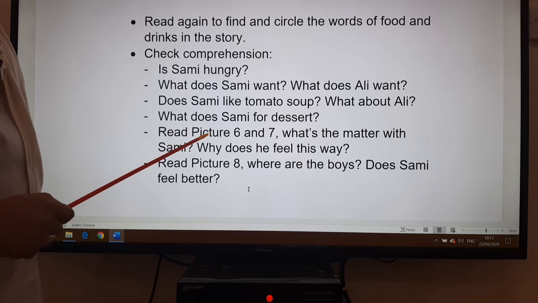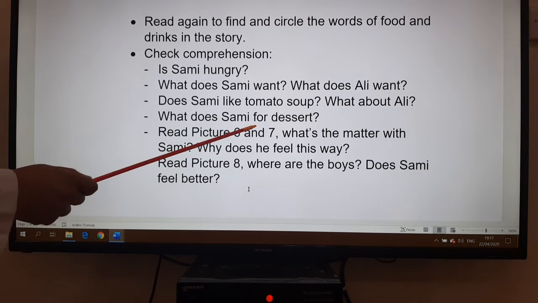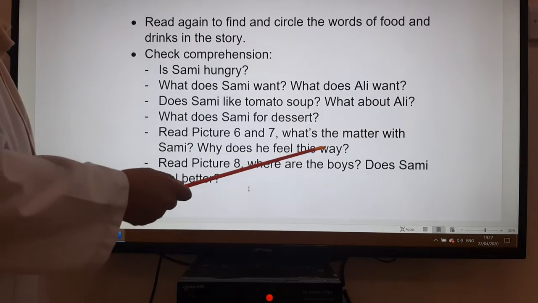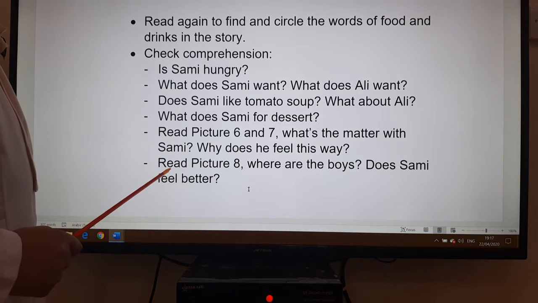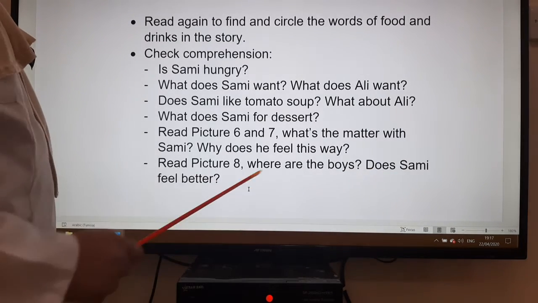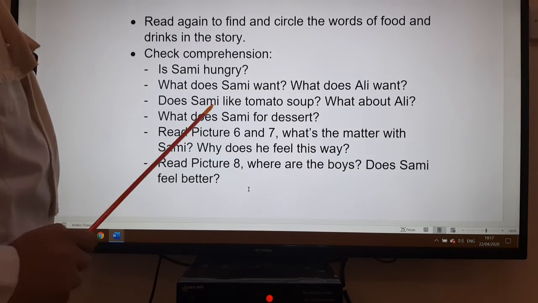Then you read pictures 6 and 7. What's the matter with Sami? And why does he feel this way? Then we go to picture 8. Where are the boys and does Sami feel better?